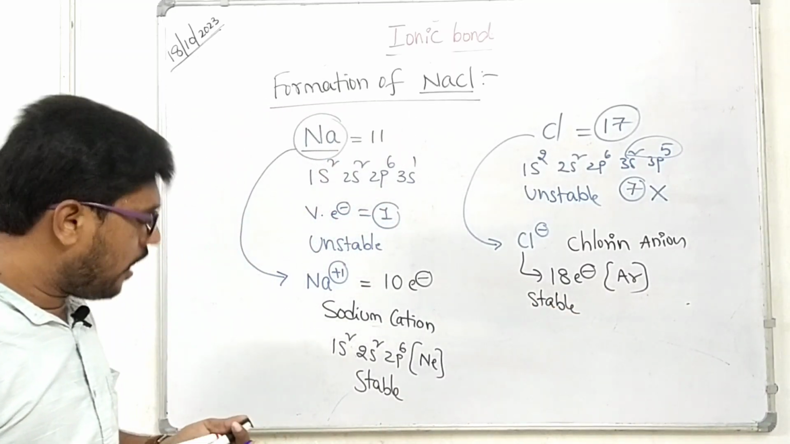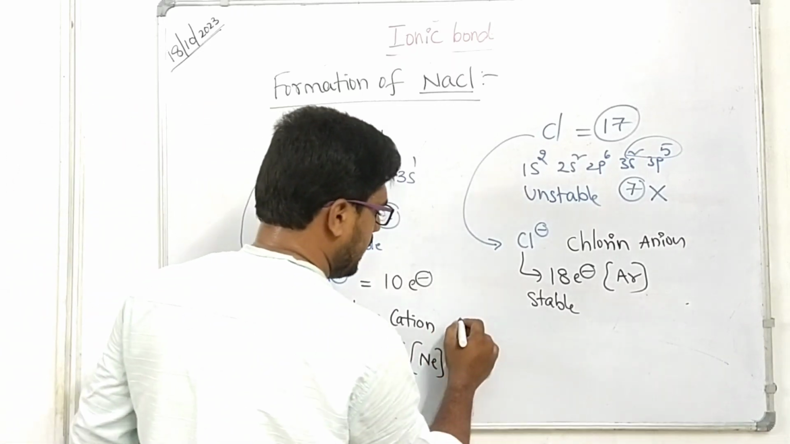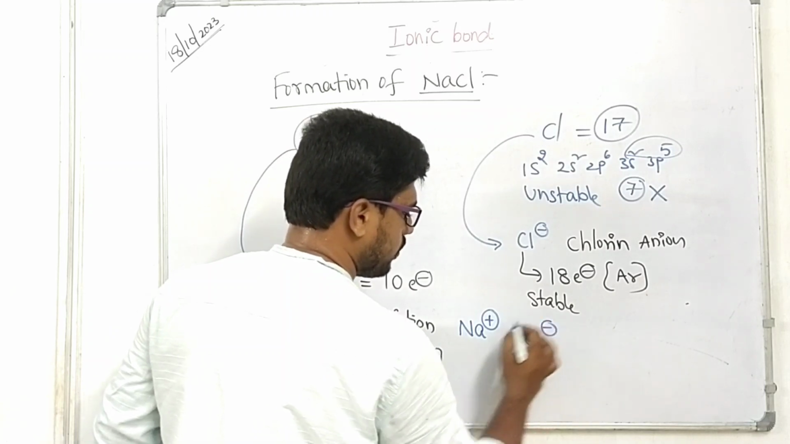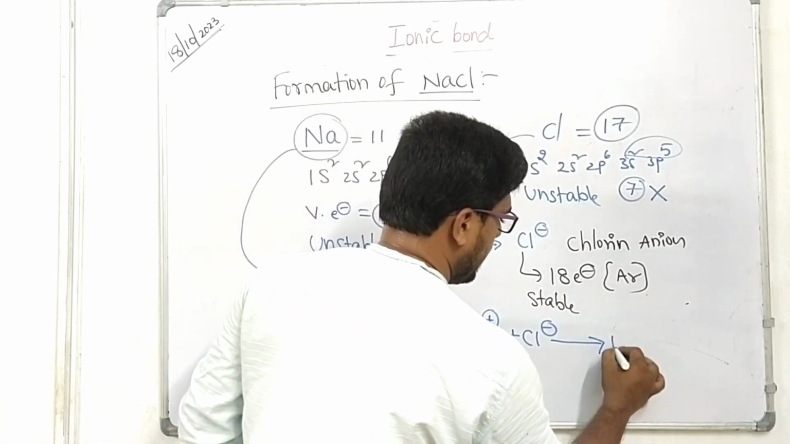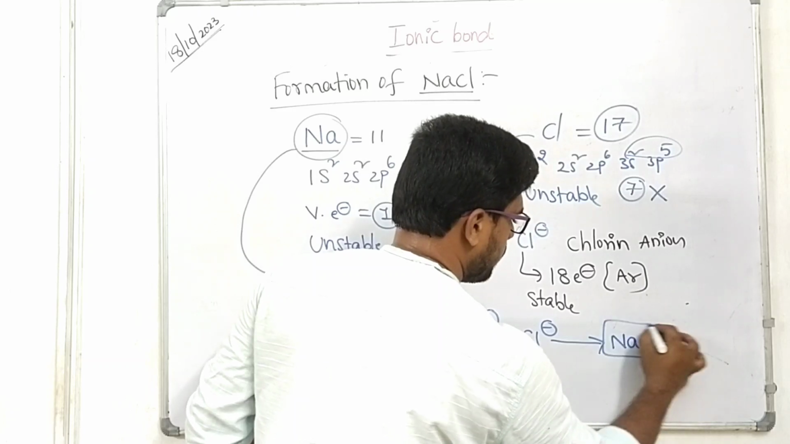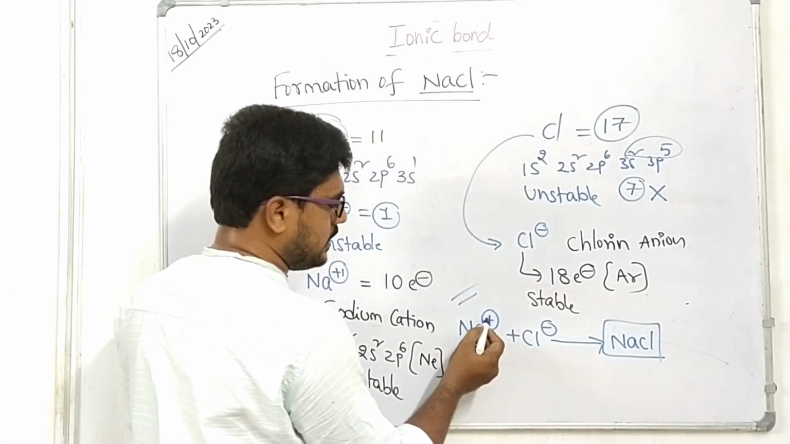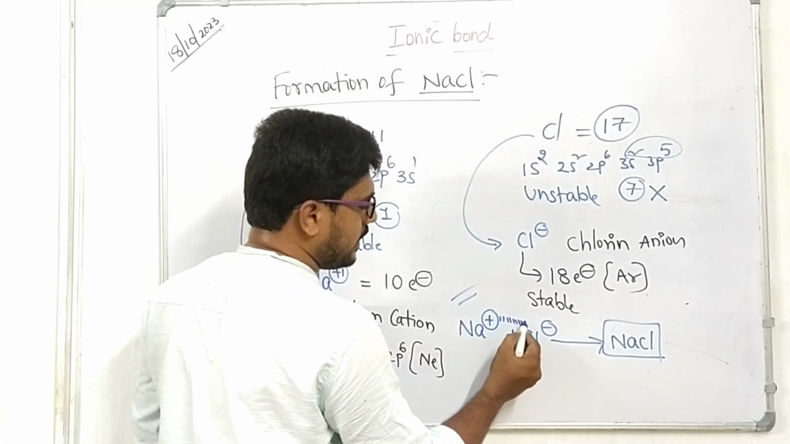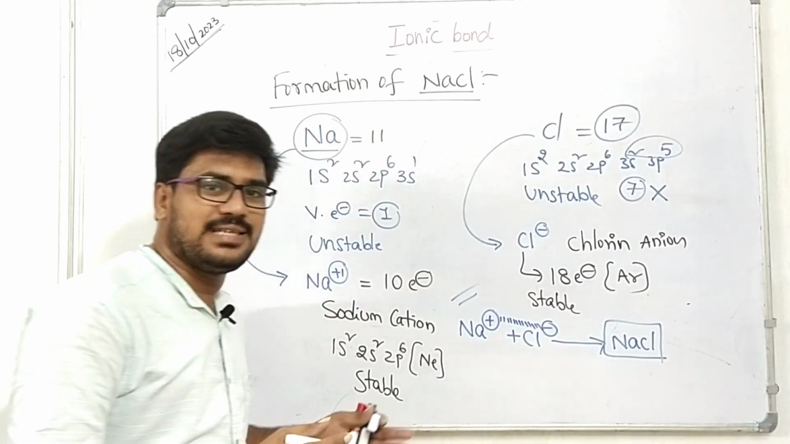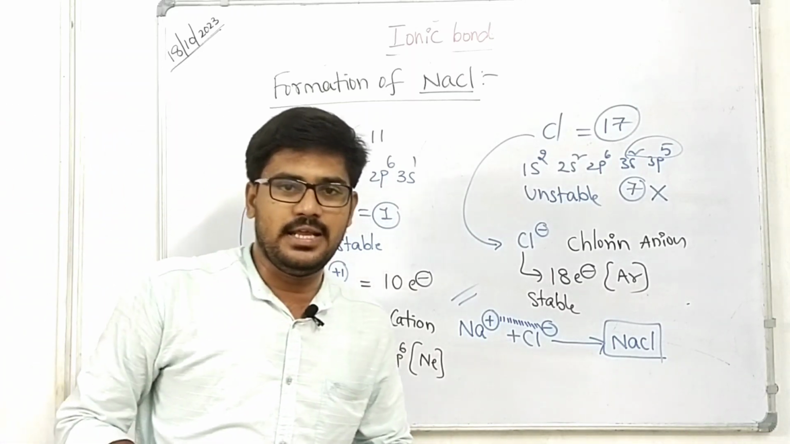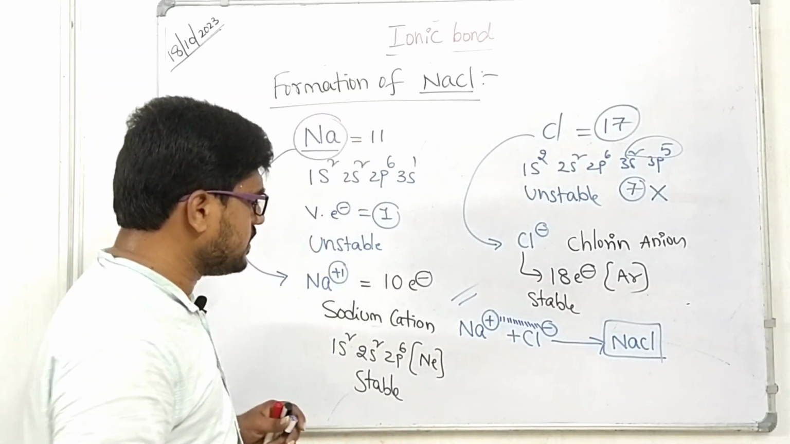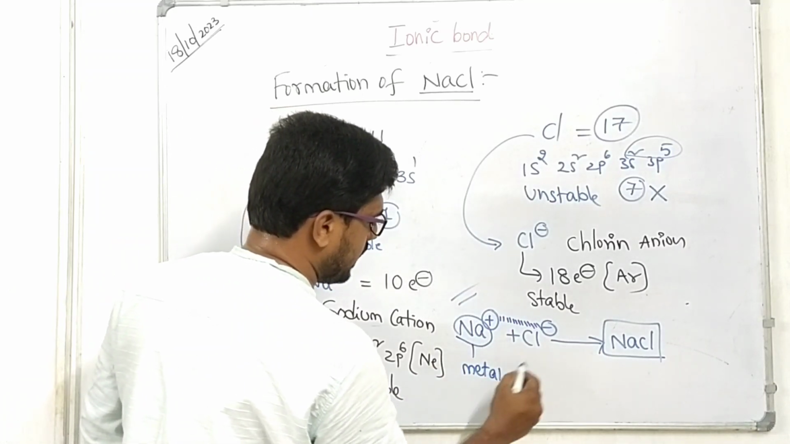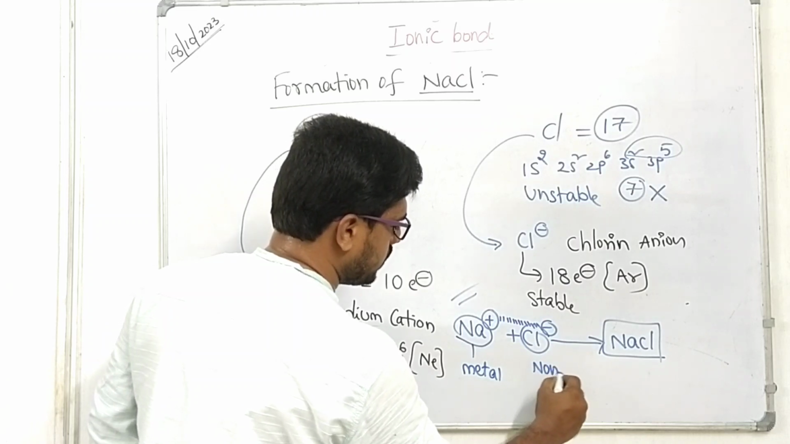Now let's see how NaCl will form. Na+, that means sodium cation, plus Cl-, chloride ion, gives NaCl. Sodium chloride will be formed, right? So this is a positive charge, this is a negative charge. The electrostatic force of attraction between two opposite charges is also called ionic bond, right? Another thing, coming to this one, sodium is a metal and chlorine is a non-metal, students, right?